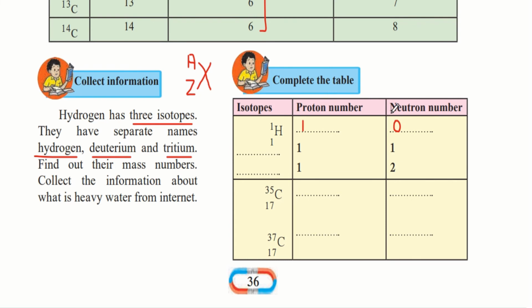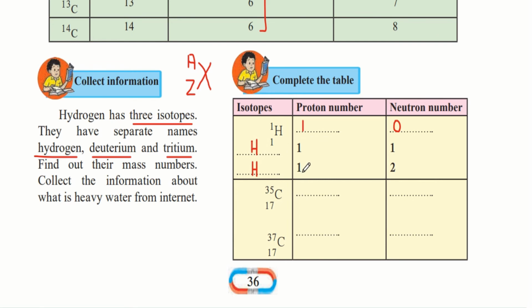Now we have to write the symbols for the isotopes deuterium and tritium, where they have already given us the proton number and the neutron number. So here the symbol for deuterium and tritium would both be H, because they are isotopes of hydrogen. And here both of them have the proton number as 1.